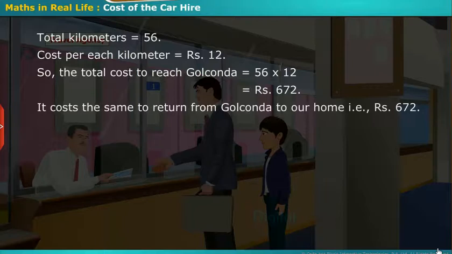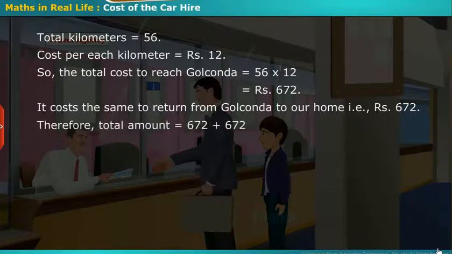It costs the same to return from Golconda to our home, that is ₹672. Therefore, total amount is 672 plus 672, which is equal to 1,344 rupees.